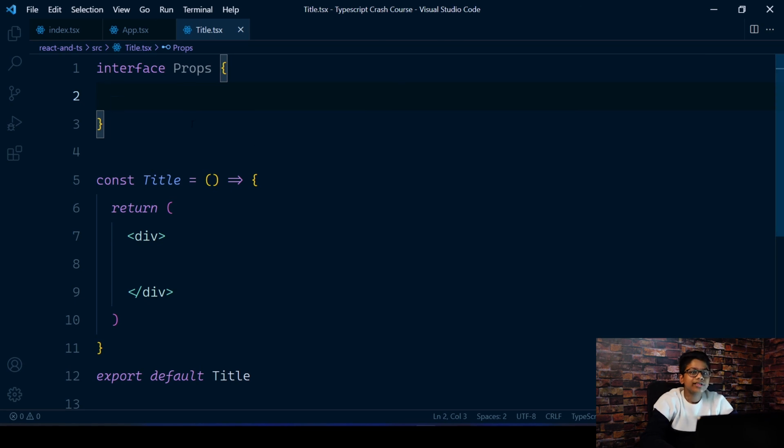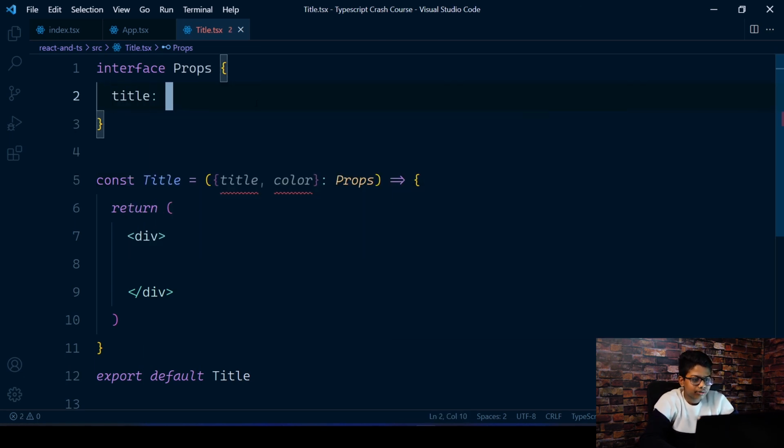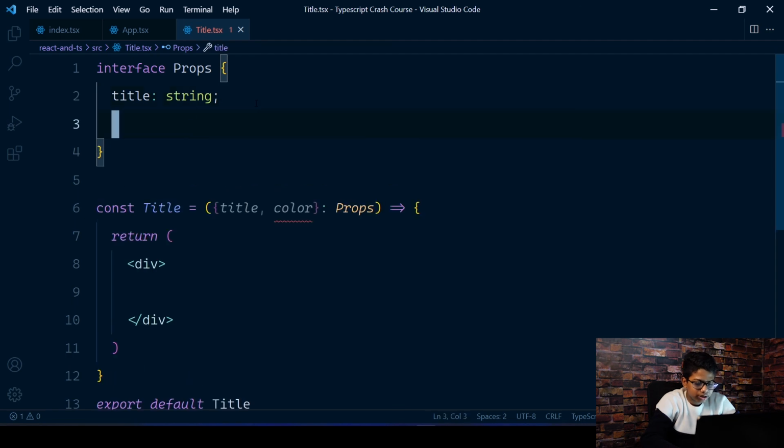When we want to get props in React while using TypeScript, we'll need to use interfaces. It's going to have a title and a color, and this is going to be from the props. In here we can have title, string, and color, which is a string.